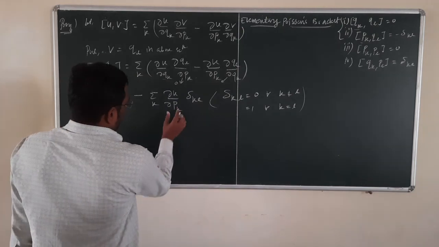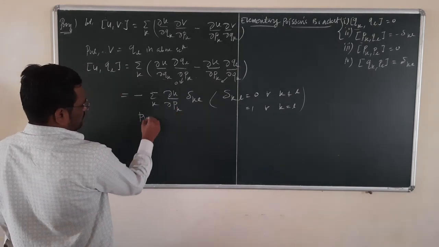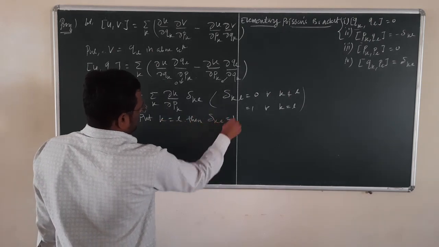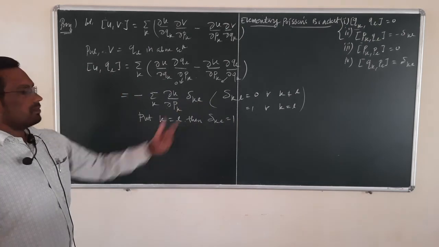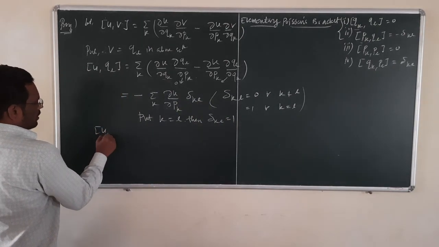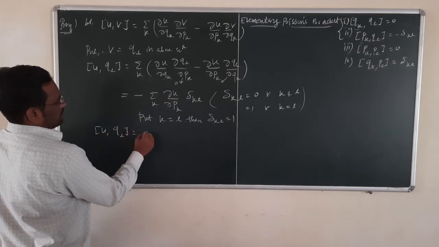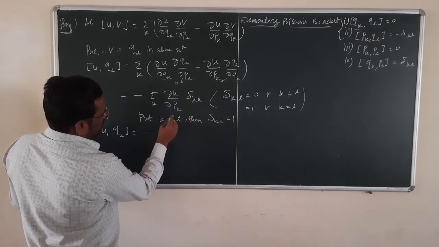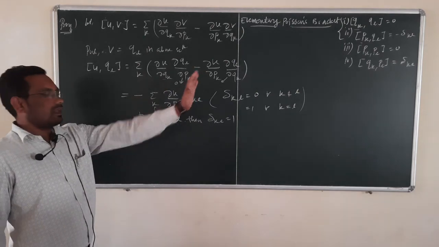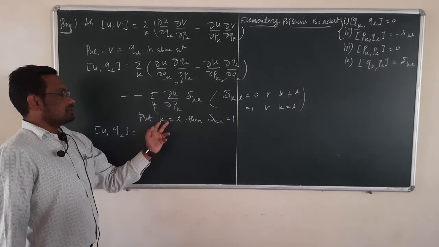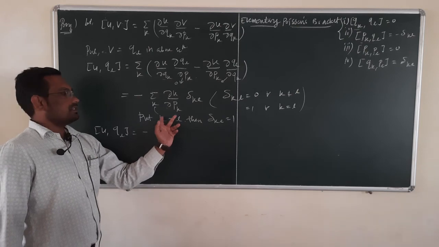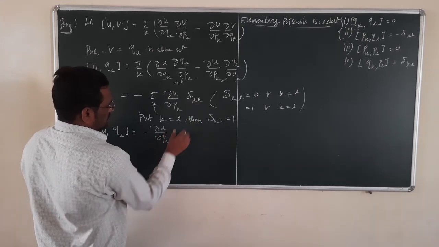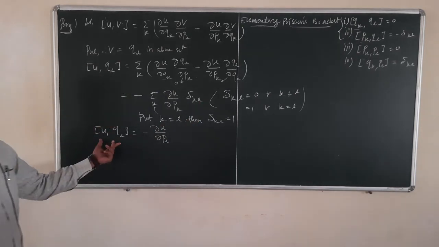Now, to simplify this, put K is equal to L, then Kronecker delta KL is equal to 1. So we get commutator U and QL is equal to minus, instead of the sum over K, we get only one term for K is equal to L, because in this summation we have all the terms, and out of all those terms we are taking only the term which includes K is equal to L. So that is the partial derivative of U with respect to PL, and this term is 1. Now we get this identity.